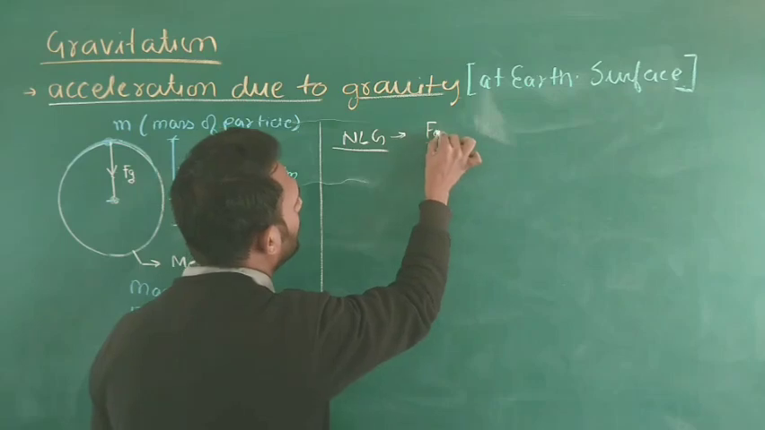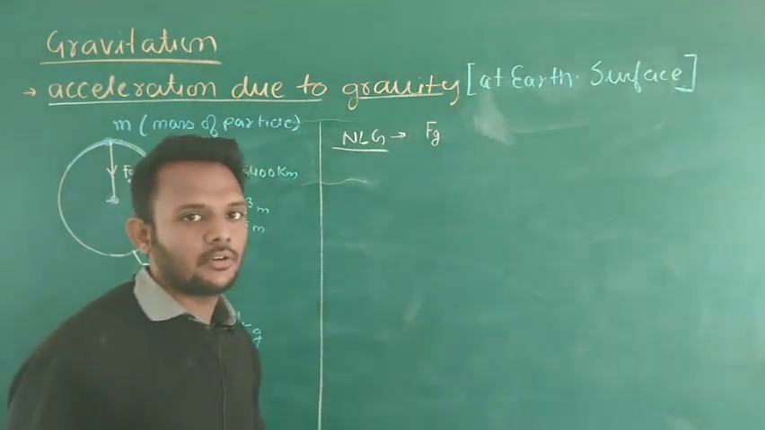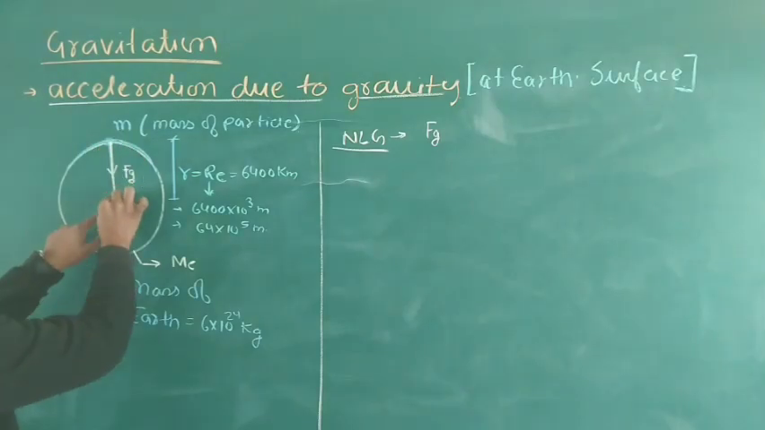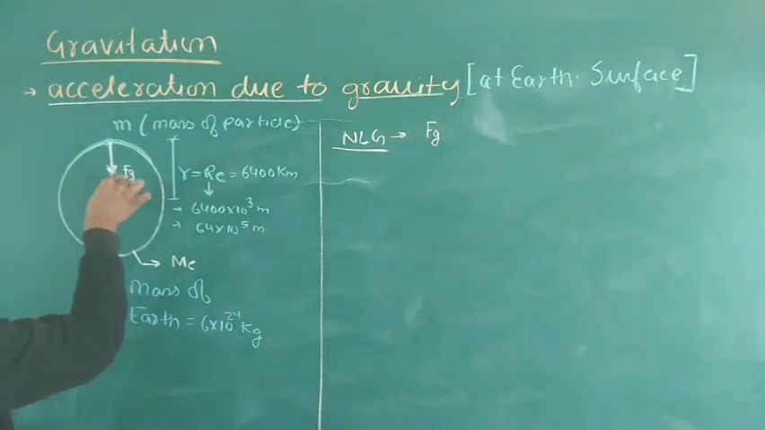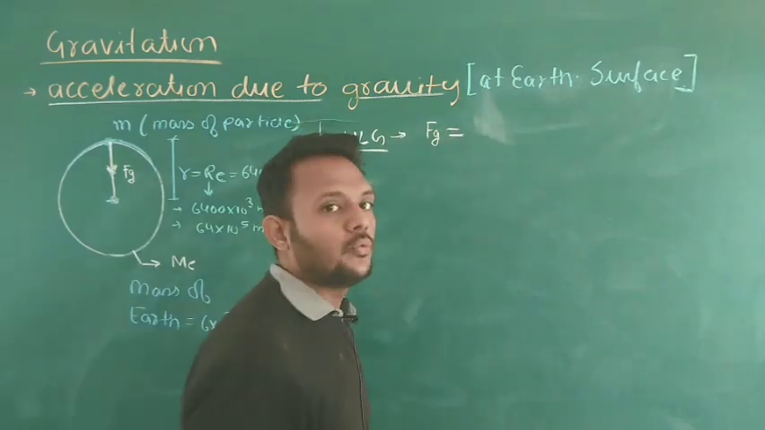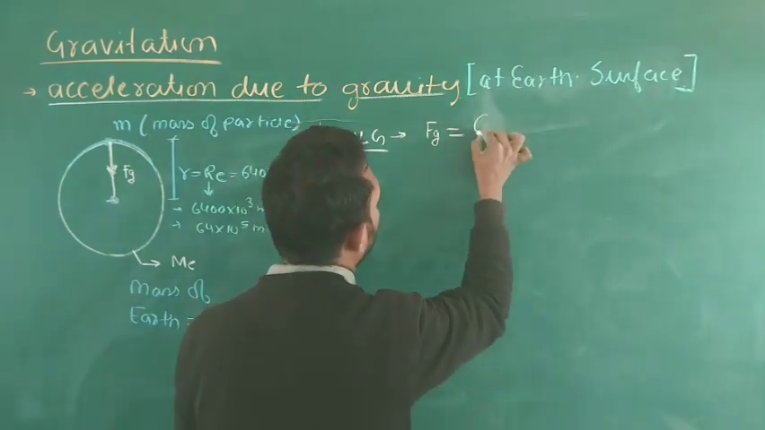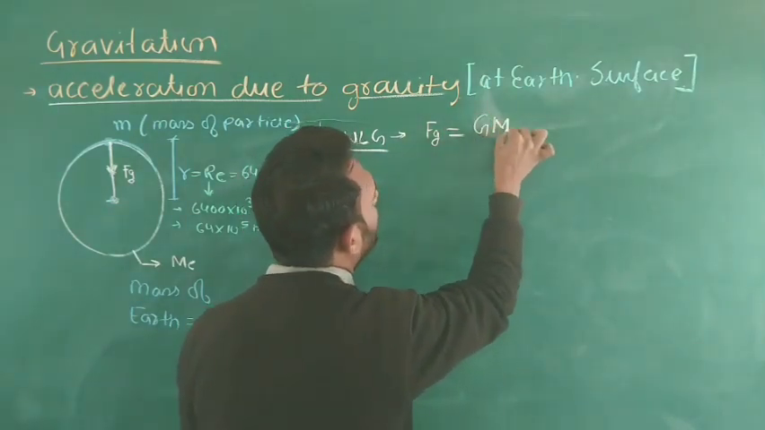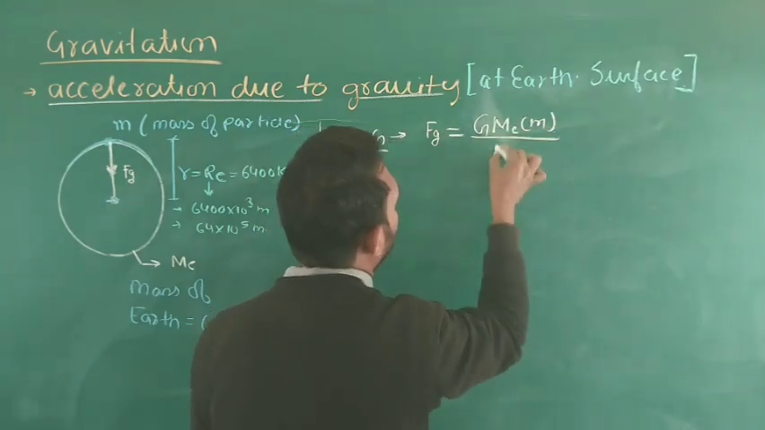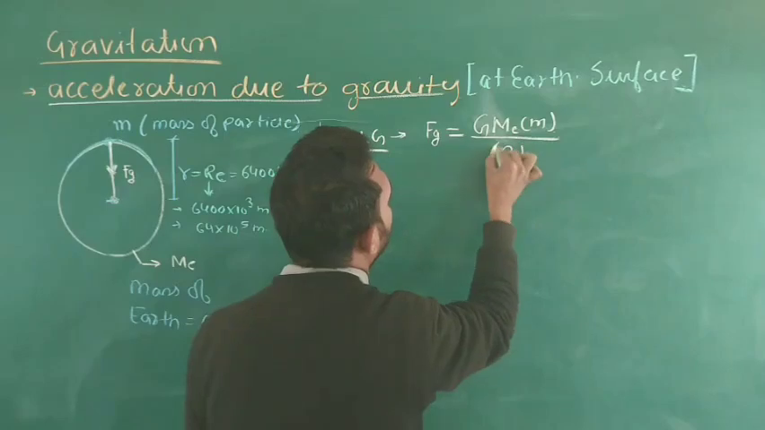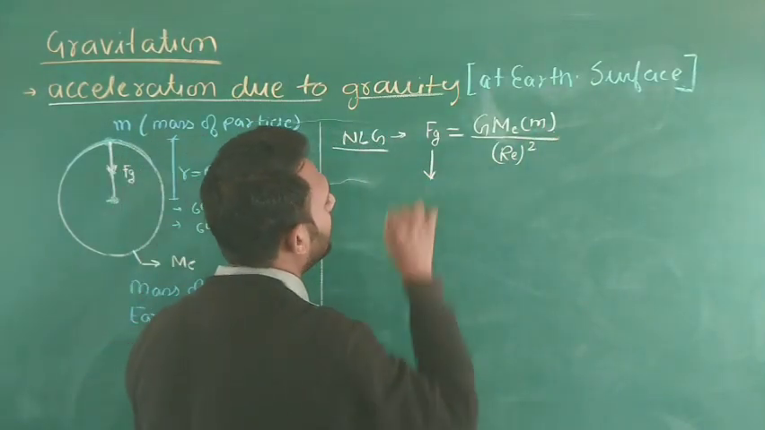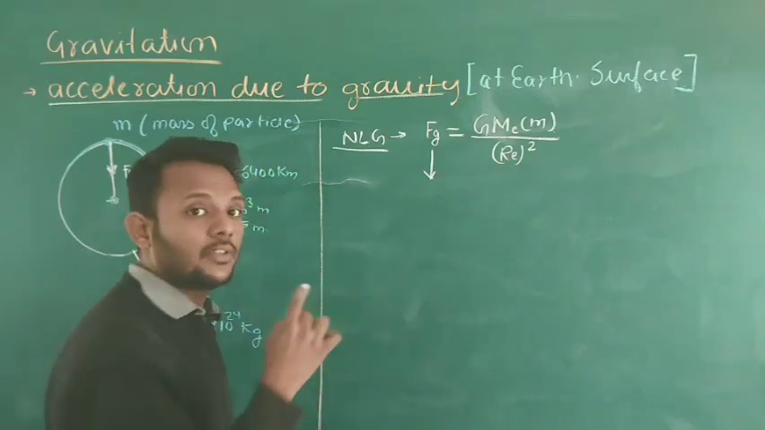That is the force of gravitation. The nature of the gravitational force is always attractive. The earth will attract each and everything towards the center. Fg equals G times the mass of the earth times the mass of the particle, divided by the separation between them, r square. The force of gravitation is equal to the weight of the particle.